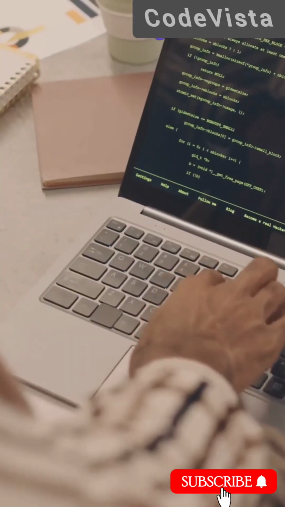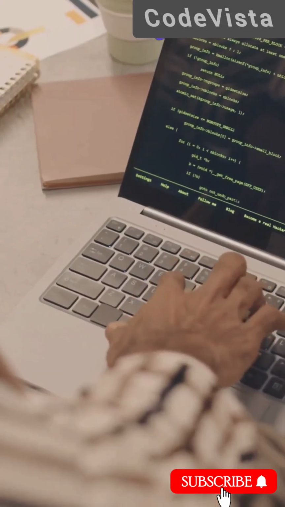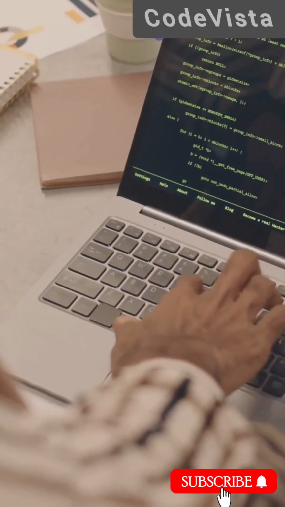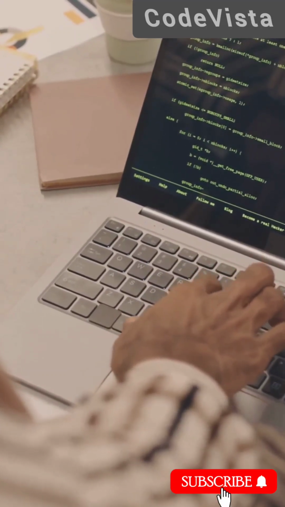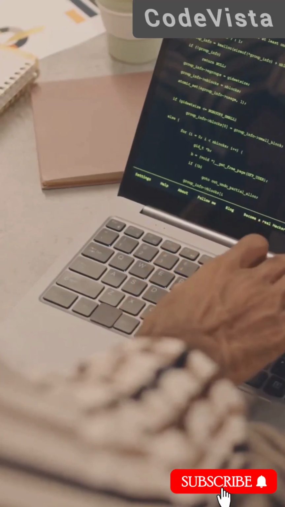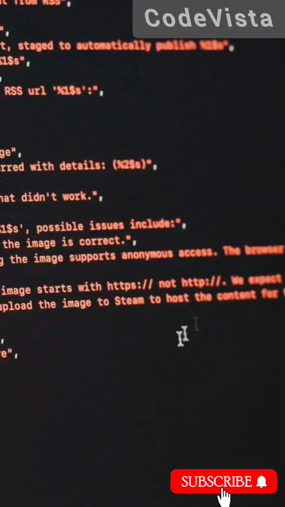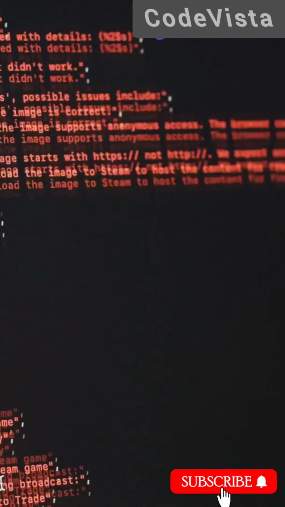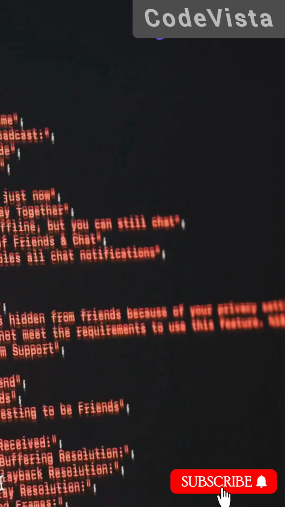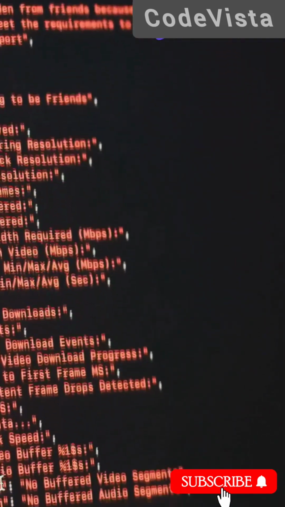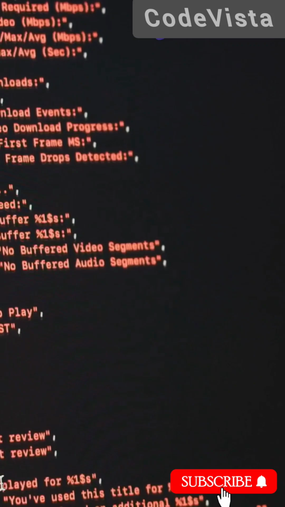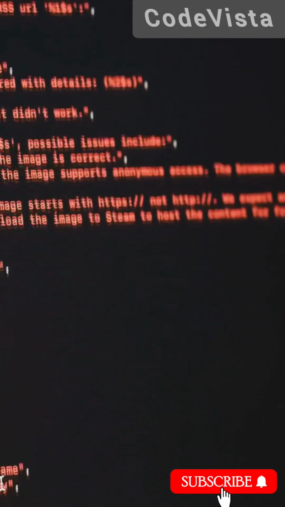Python code: name = input("What is your name?"). This line of code prompts the user to enter their name, which is then stored in the variable called name. age = int(input("How old are you?")). Here we ask the user for their age and convert the input into an integer using the int function.